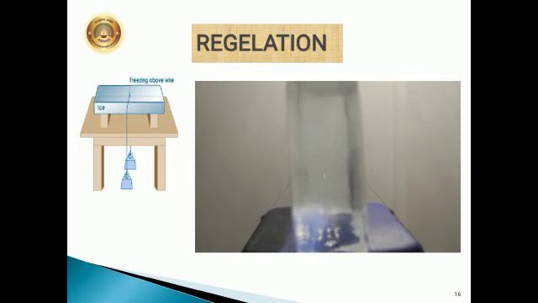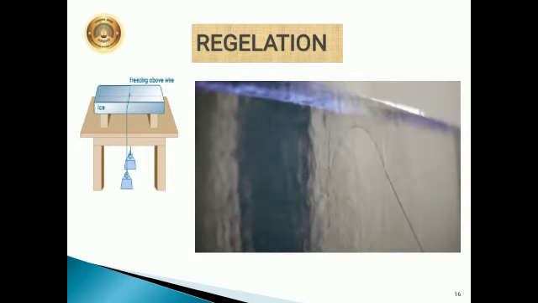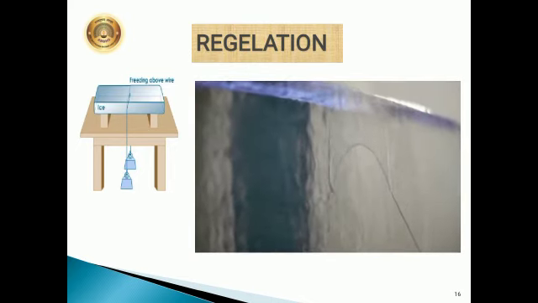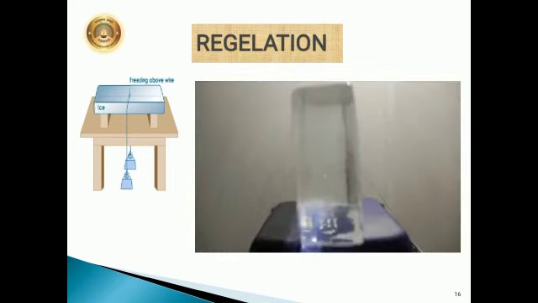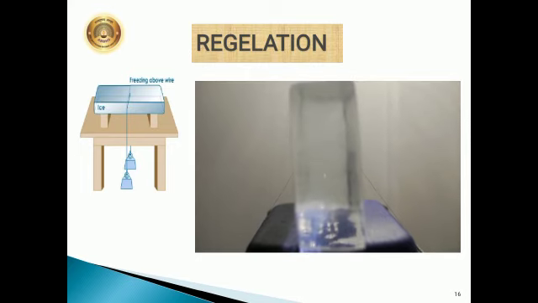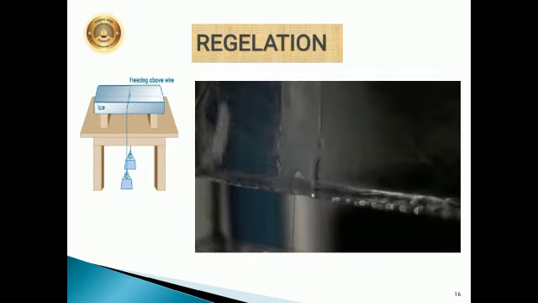This phenomenon in which the ice converts to liquid due to the applied pressure and then reconverts to ice once the pressure is removed is called regelation. Means the ice is breaking with the wire, and again what is happening? As the wire is coming down, the two ice pieces are joining again.